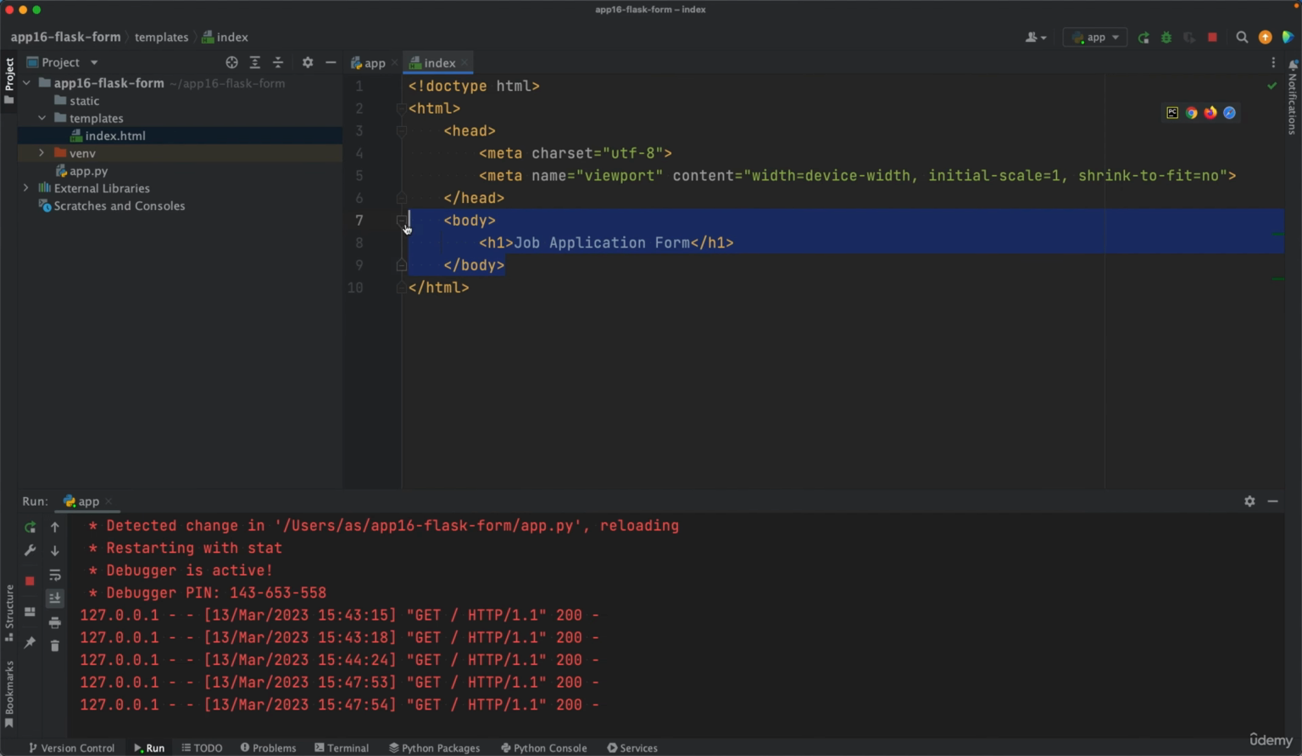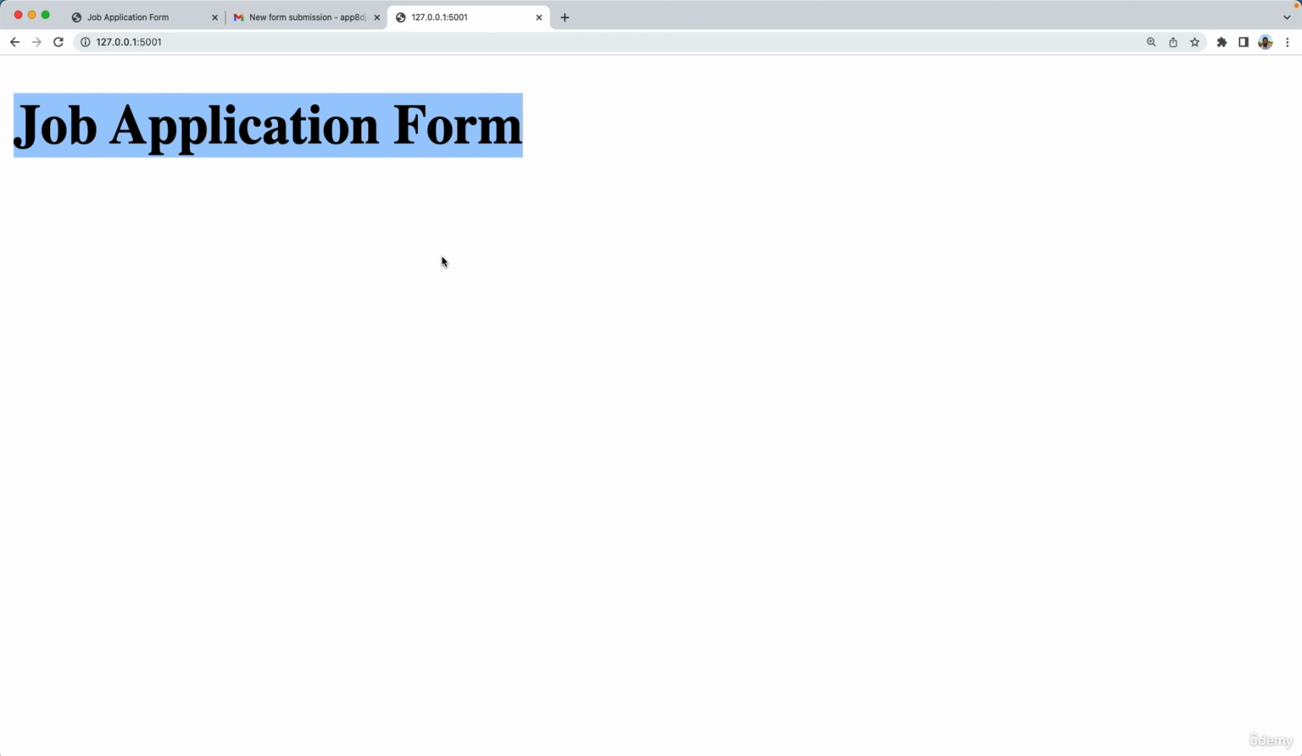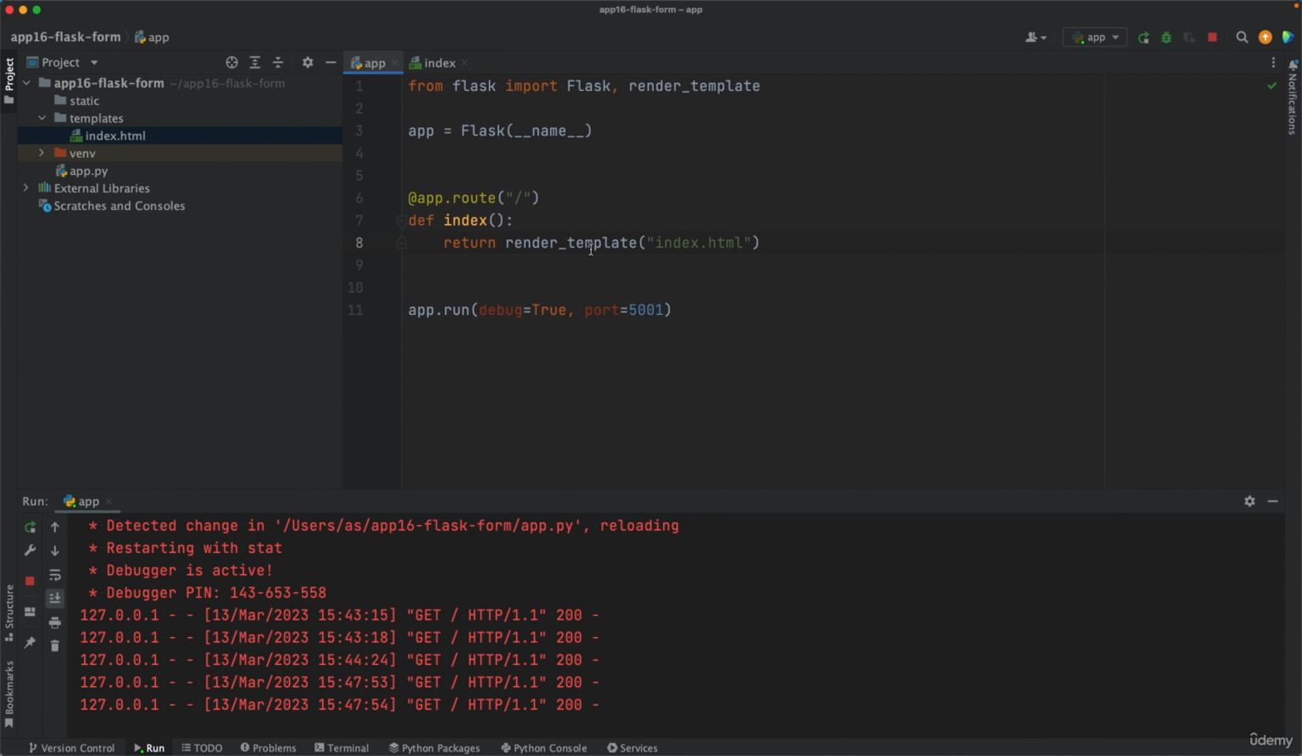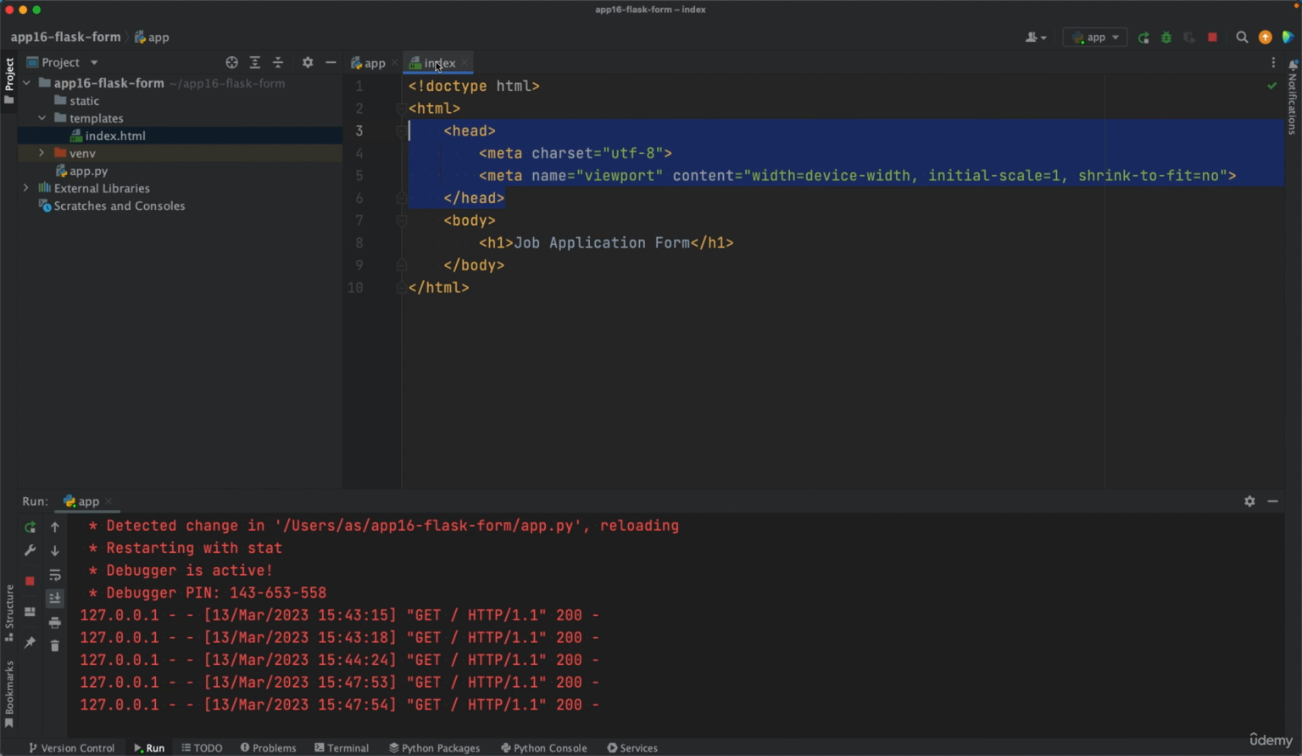So that's the visual part, the visible part, and everything you have here, these are metadata which indicate the behavior of the browsers, how the browsers should handle your web app. So that's about this lecture. Our Flask app is running, so now we're ready to add some more content to the HTML front end, which is those input fields of our application form, the job application form. So let's do that in the next video.